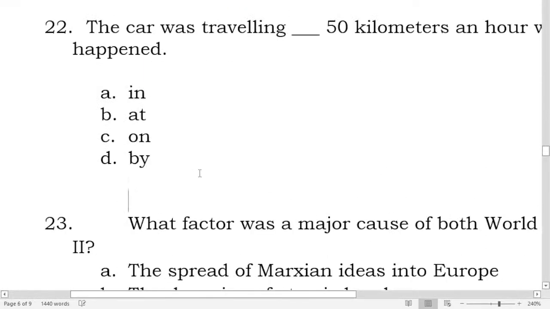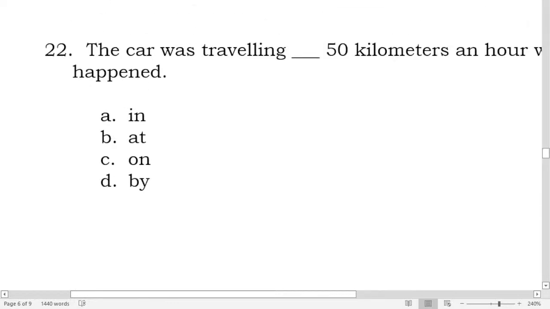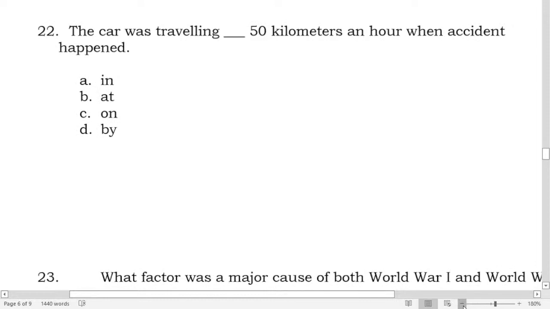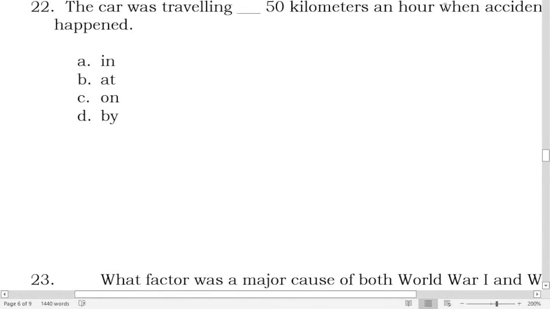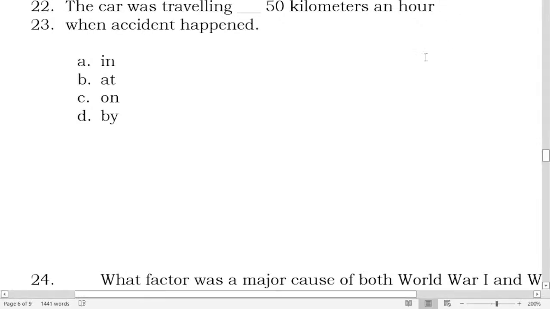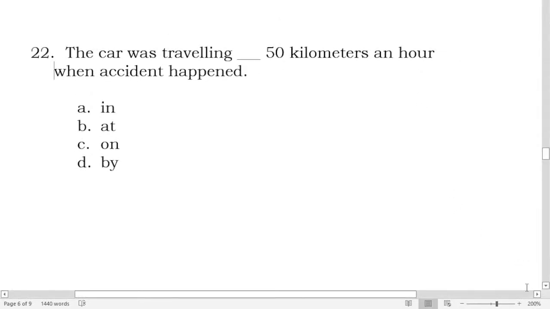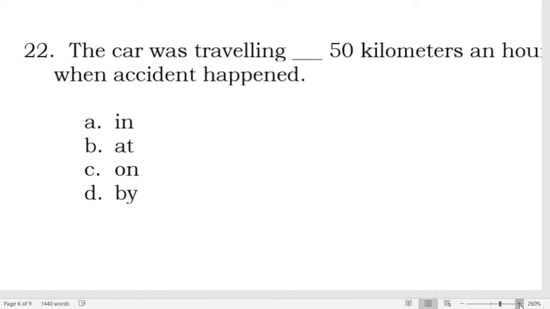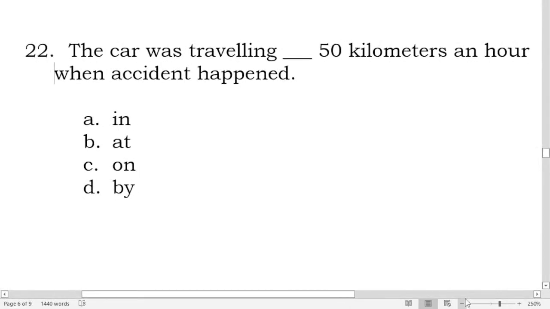Next, number 22. The correct answer for number 21 is letter C, bad at writing letters, bad at doing something.